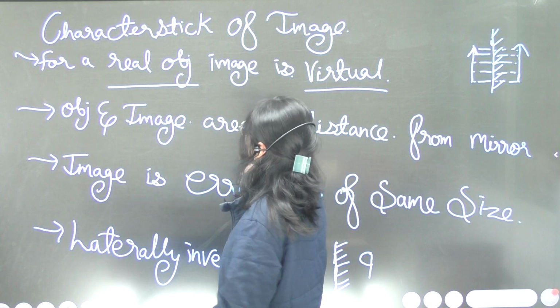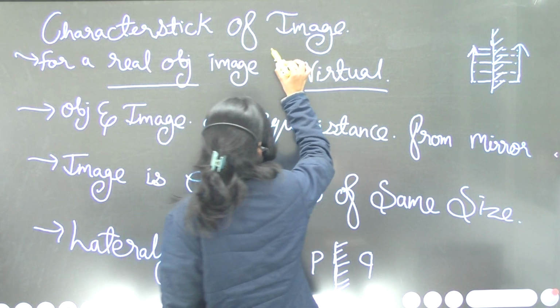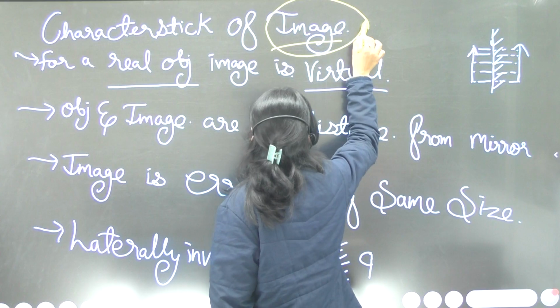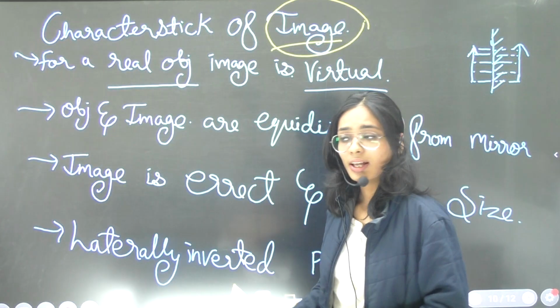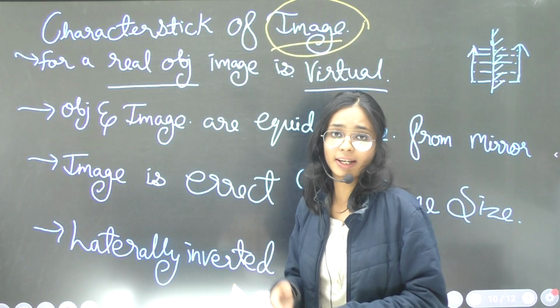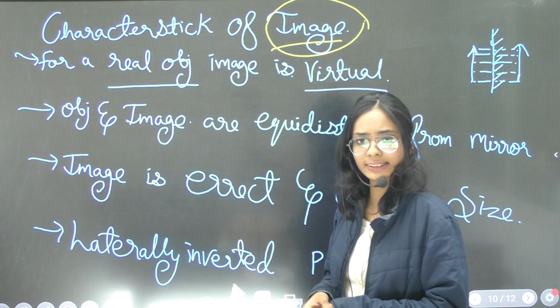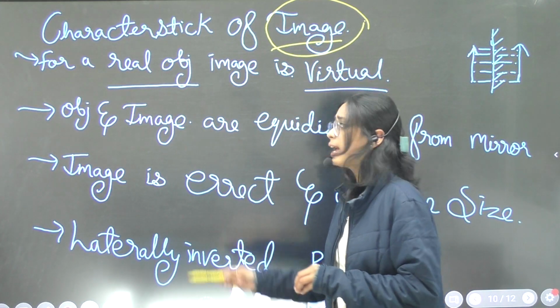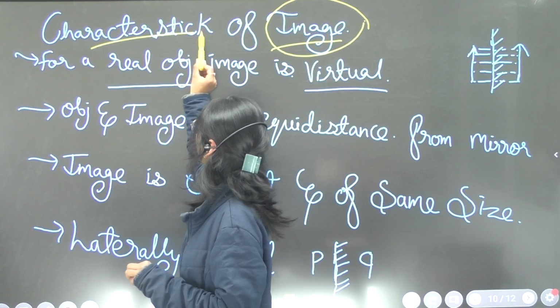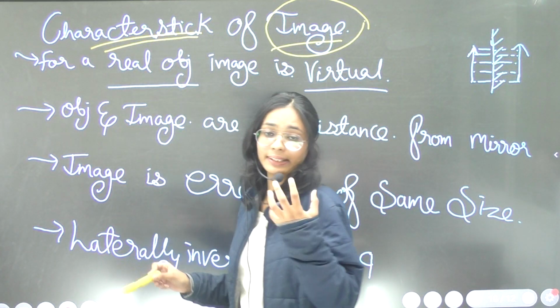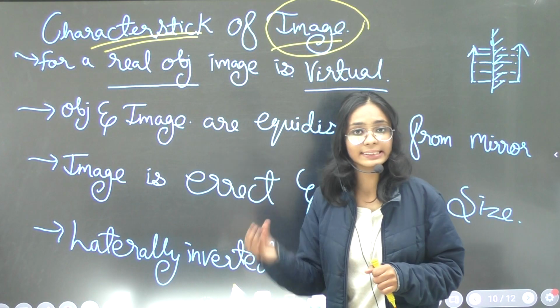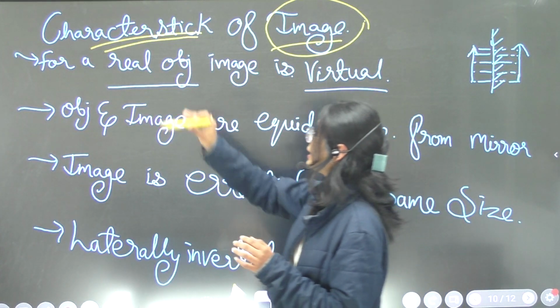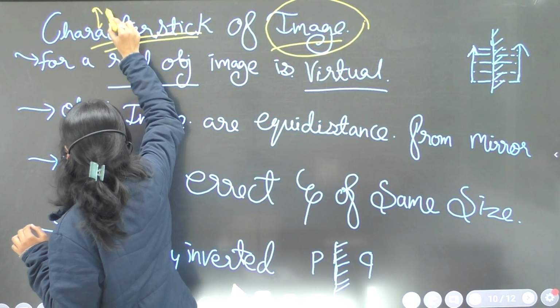What are the characteristics of image? We will at last be dealing with the image, so let's discuss the characteristics of image. Characteristics means the internal qualities it has.